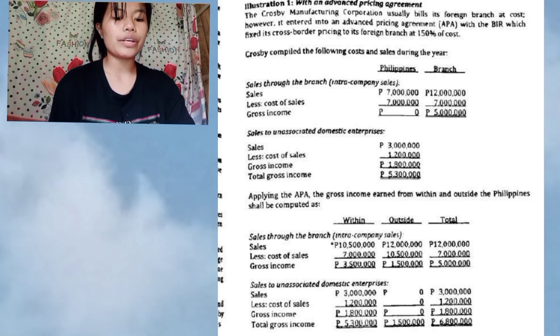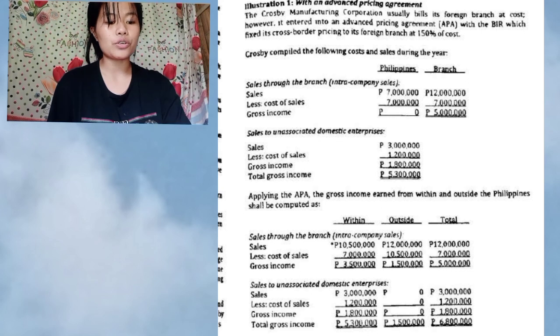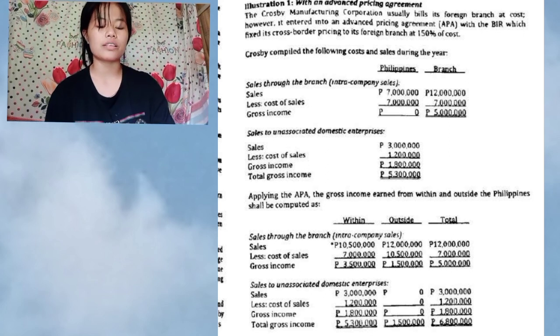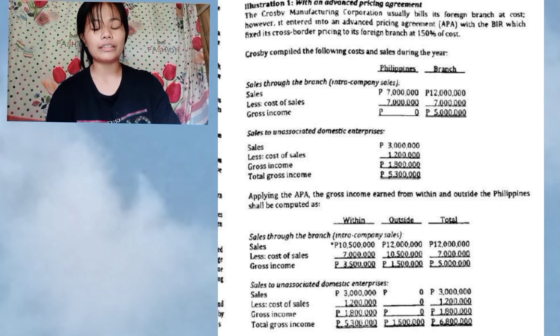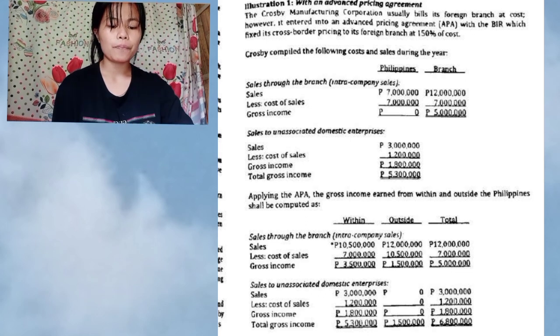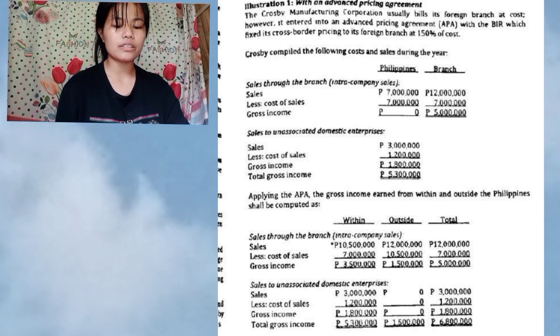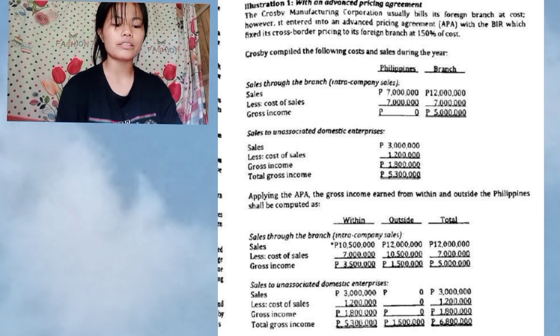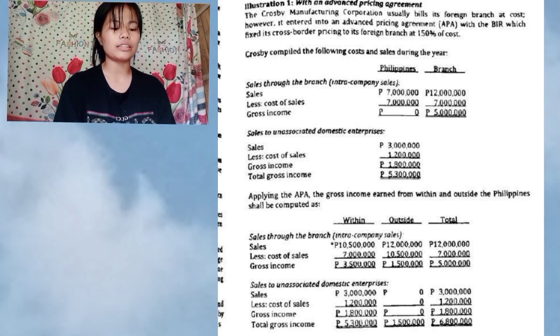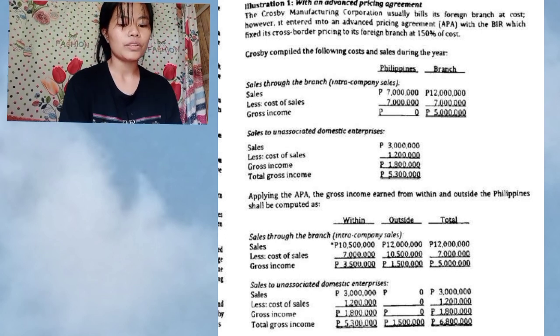So, as you can read on the screen, 150% of cost. Then this illustration shows the Philippines, then branch, then sales to unassociated domestic enterprises. Here you can see the APA, which is the advance pricing agreement, is applied. As you can see, sales through the branch, intra-company sale, the sale above is only 7 million. When it gets here, it becomes 10,500,000. Why did it become that? Where did it come from? The 7 million was multiplied by 150%, which is what the APA provides.